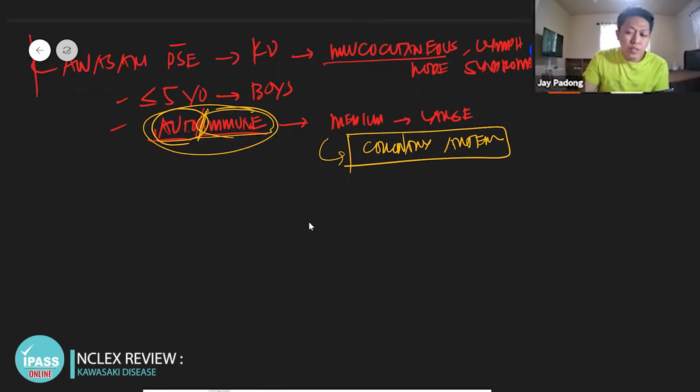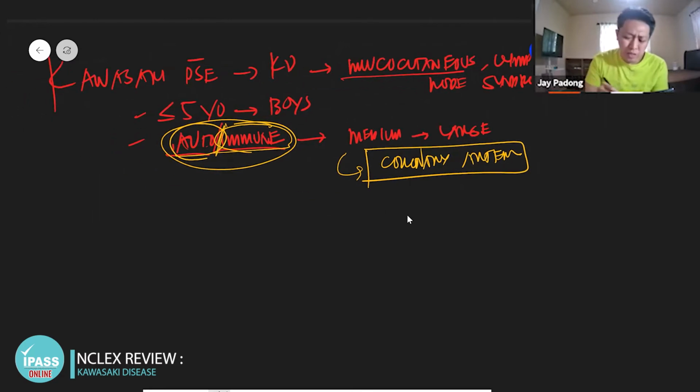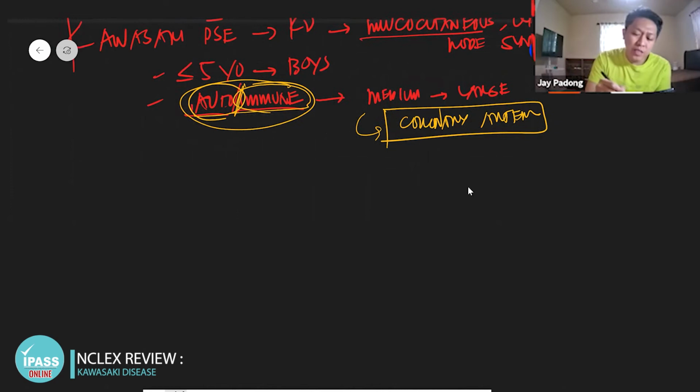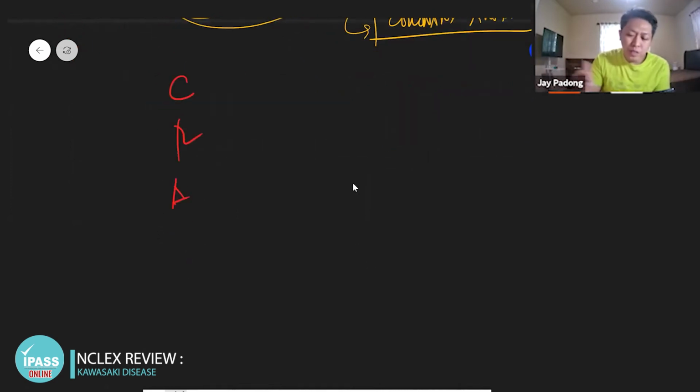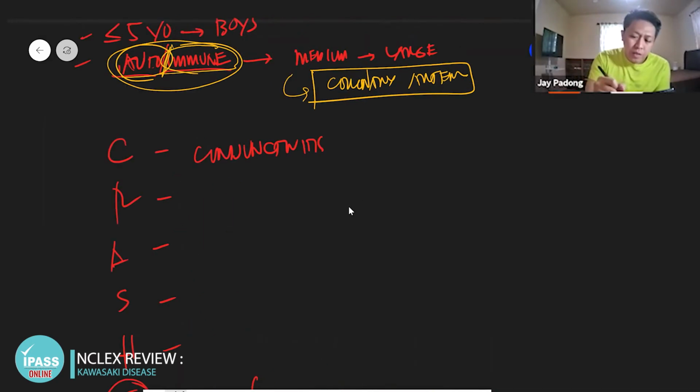That's Kawasaki disease, also known as mucocutaneous lymph node syndrome. Just remember these mnemonics. Again, as I've said, we'll focus more on the rationale, so we can also answer that question. This is your crash and burn. Remember the mnemonics, crash and burn. This is fever, that's your burn. Fever that is not relieved by antipyretic. What about the crash mnemonic? C means conjunctivitis. Letter R is rash.